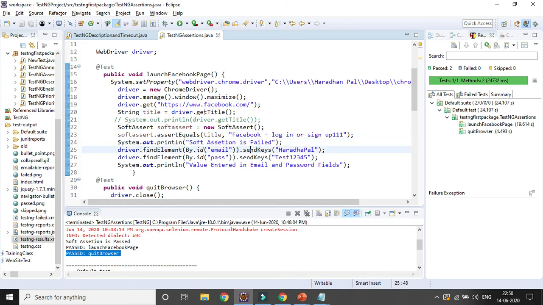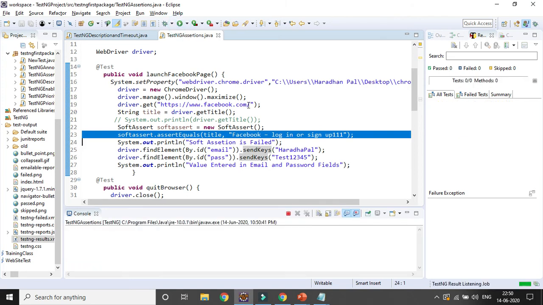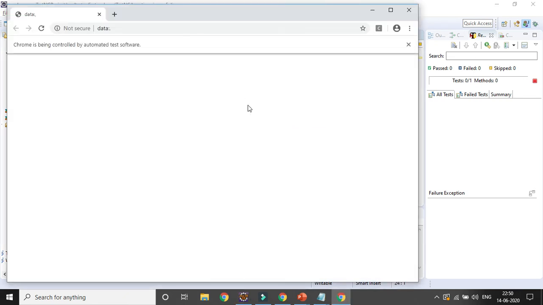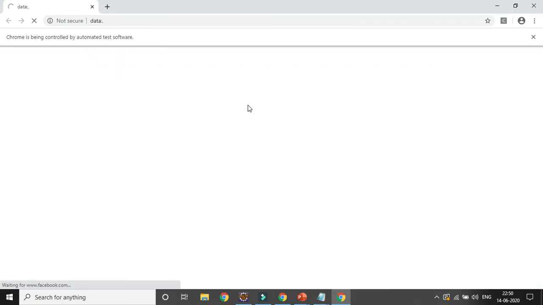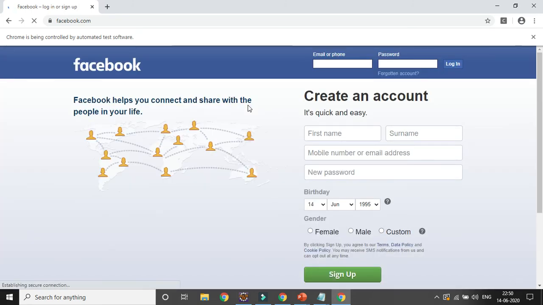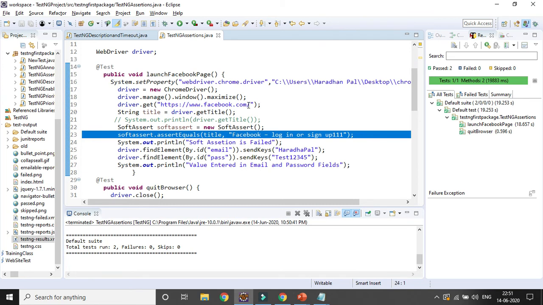So let's run the code and let's see. Here it is getting failed at the step, but the next line of code will be executed, although the overall status of the test case or method will be failed. So it will launch the browser. Once the launching is successful, it will maximize the browser. It will pass the URL for the Facebook page. Once the page is fully loaded, it will try to extract the title and match it with the expected result. Though it is getting failed, it will proceed to the next steps, and the overall test case will be failed. You can see the password value is getting entered, right?